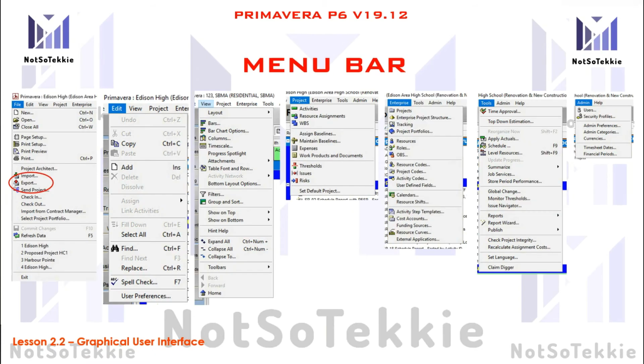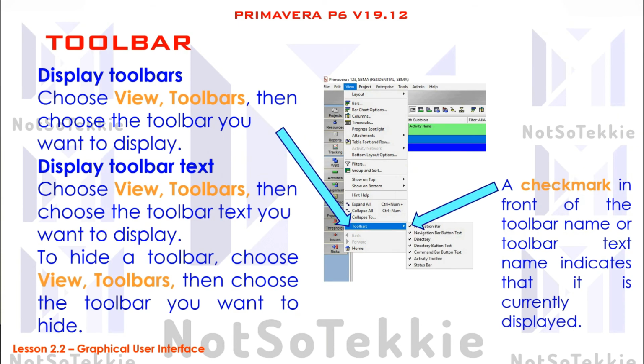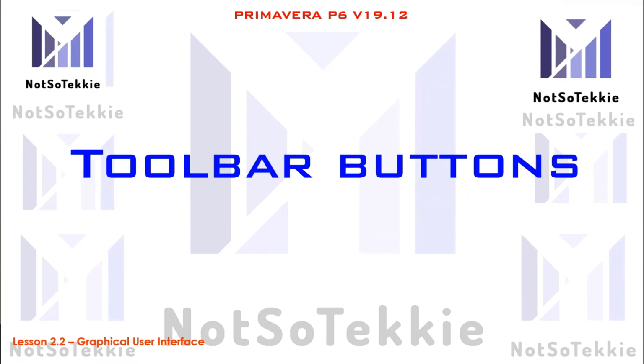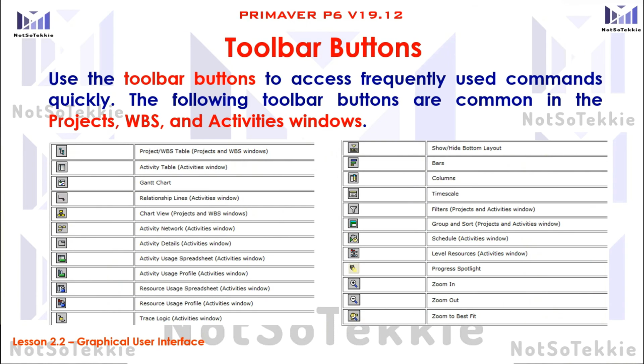The menu bar is composed of file, edit, view, project, enterprise, tools, admin, and help. Toolbar: to view a toolbar, choose View in the menu bar, then Toolbars, then select the toolbar you want to display. A check mark in front of the toolbar name indicates that it will be displayed.